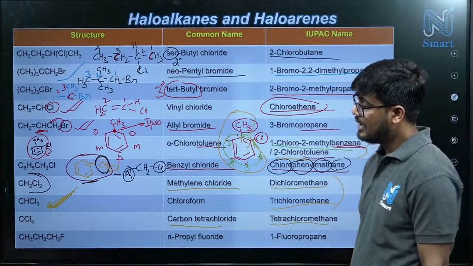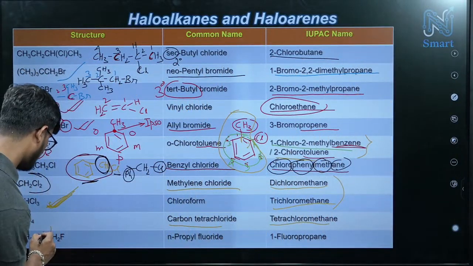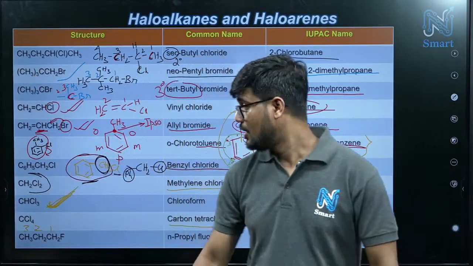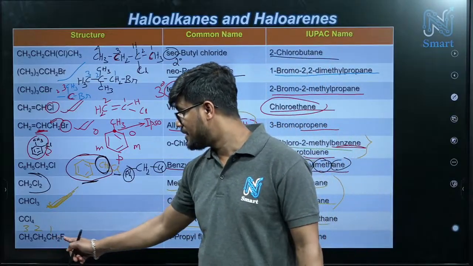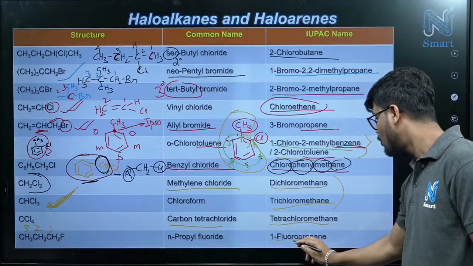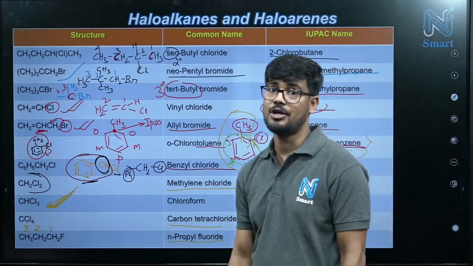And the last one, this is 1, 2, 3. Total 3 carbons we have, right? So the first carbon has fluoro. So 1-fluoropropane, or n-propyl fluoride as the common name.